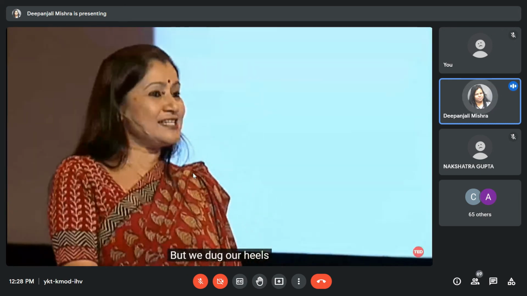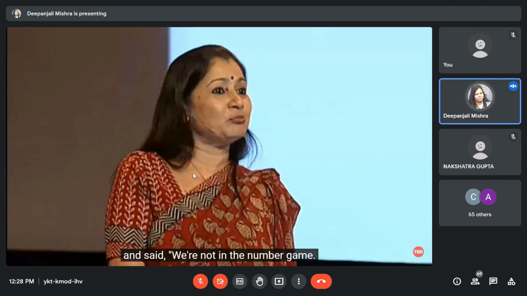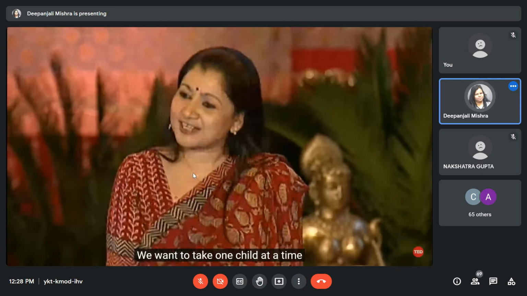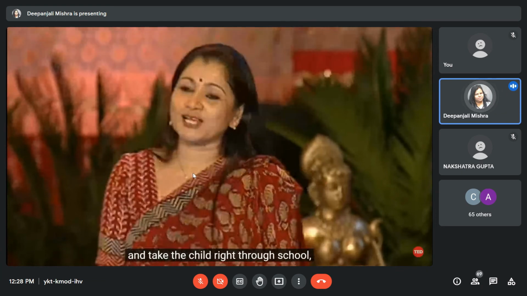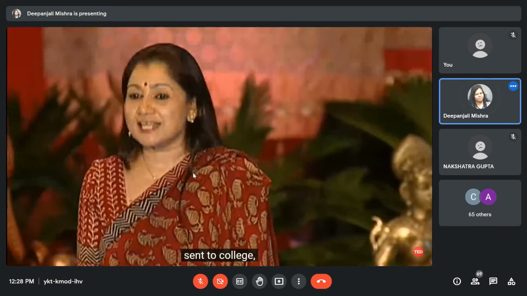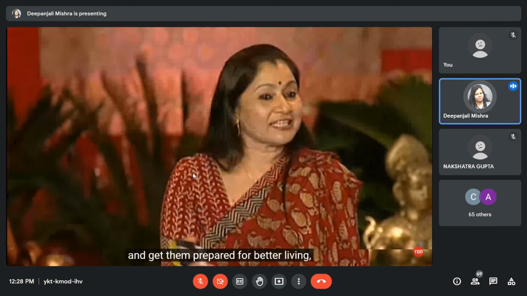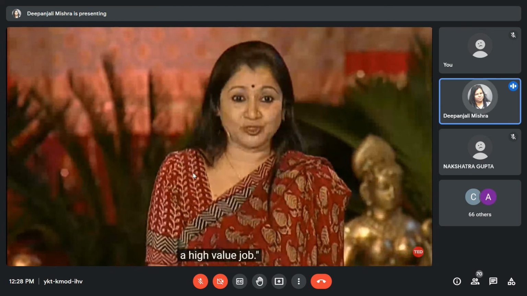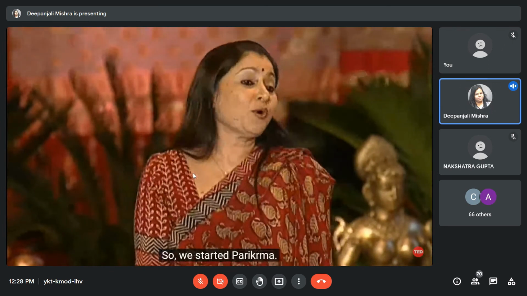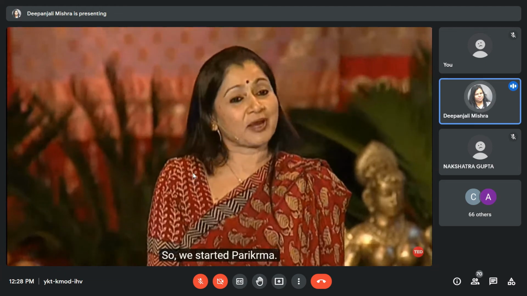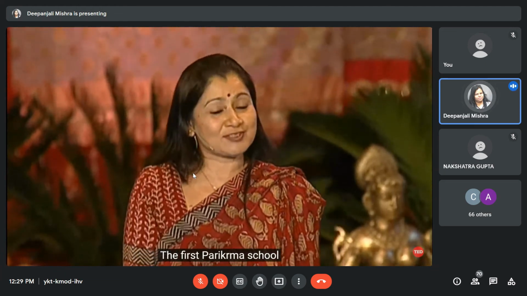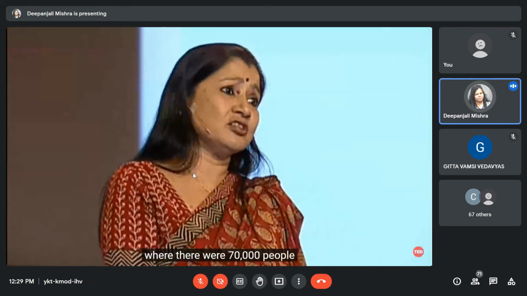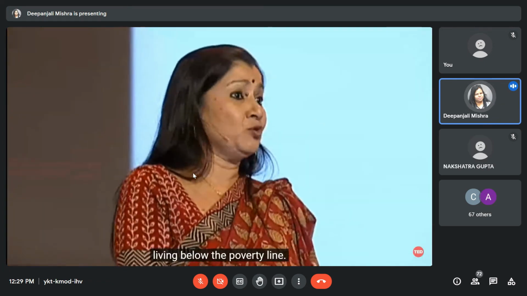But we dug our heels and said, we're not in the number game. We want to take one child at a time and take the child right through school, send to college, and get them prepared for better living, a high-value job. So we started Parikrama. The first Parikrama school started in a slum where there are about 70,000 people living below the poverty line.